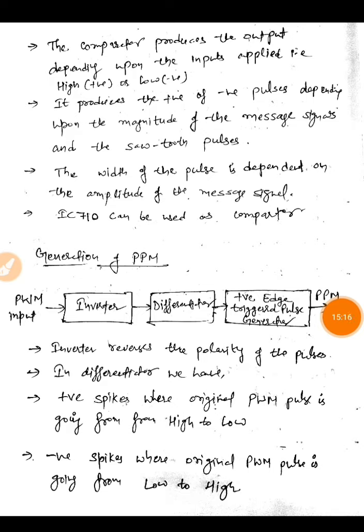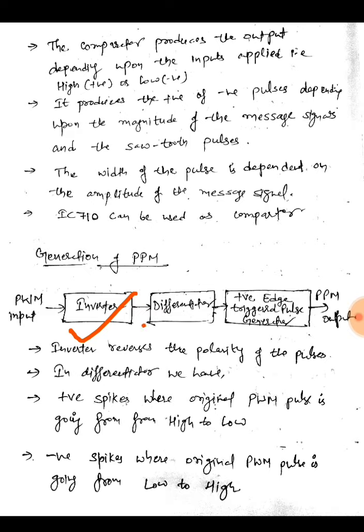Now let's see the generation of pulse position modulation. For that we need to first convert our analog signal into pulse width modulating input. Then it is applied to an inverter. We would invert every pulse. If it is positive, it will make it negative. If it is negative, it will make it positive.